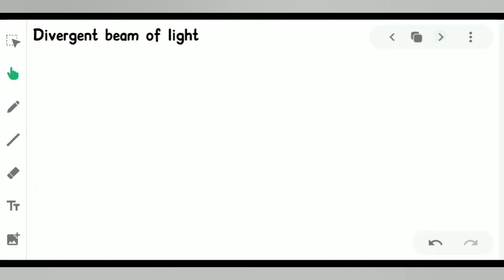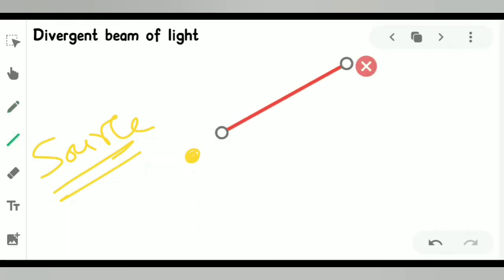Moving toward the next one, divergent beam of light. Divergent, the name is very clear. That means the light rays are about to divert. Again we need a source, a point source like that. If the light rays start going in different directions, like that.